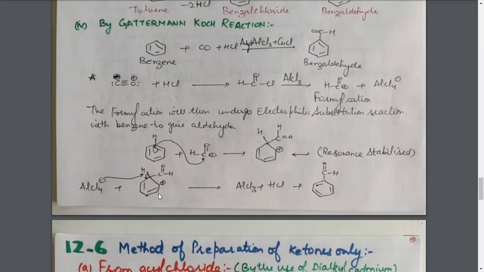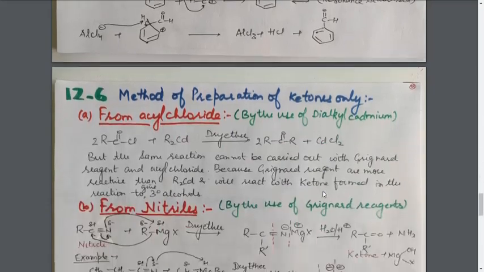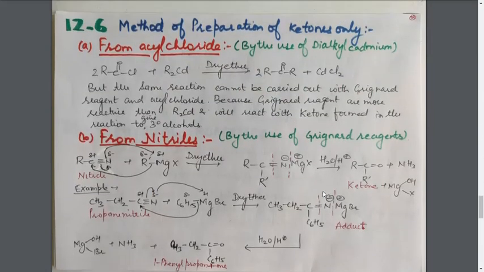And in the next step, this resonance stabilized carbocation loses the proton to this AlCl4 negative, which is formed here. So the AlCl4 negative will remove this H positive ion, and the electron which is remaining behind will move to the benzene ring to complete it. As a result, we get the benzaldehyde. So in this way, we can prepare benzaldehyde from benzene with the help of the Gattermann-Koch reaction. Next is the method of preparation of ketones only.